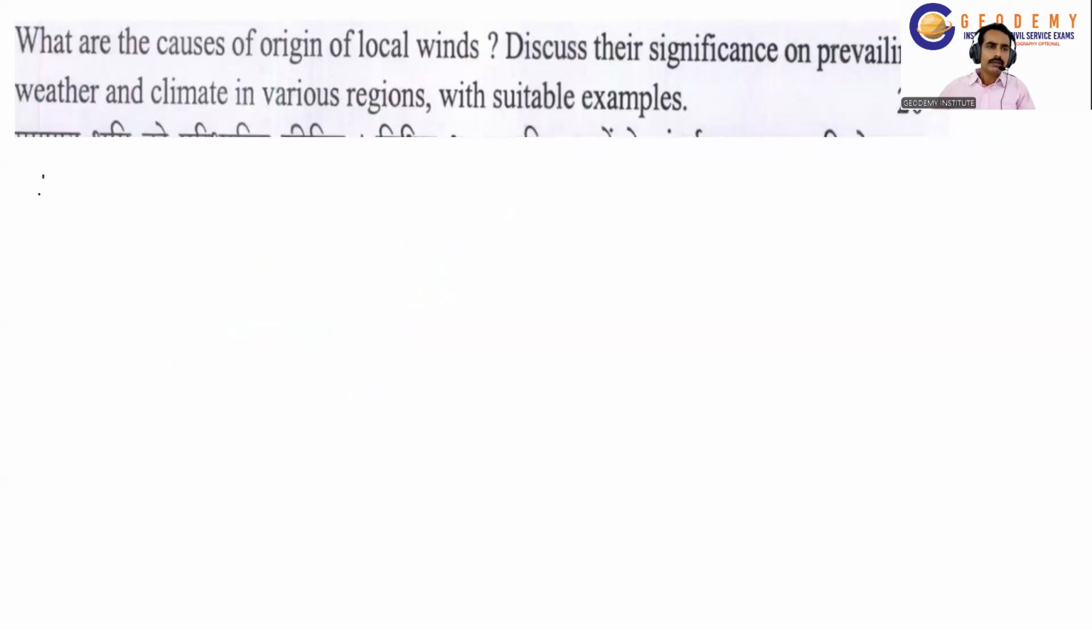We shall take two examples. One is Chinook in North America, and the other one is Harmattan in Western Africa. Okay, we can give any example: Sirocco wind, nor'wester, Fohn wind, like that. So we shall give these two examples here.